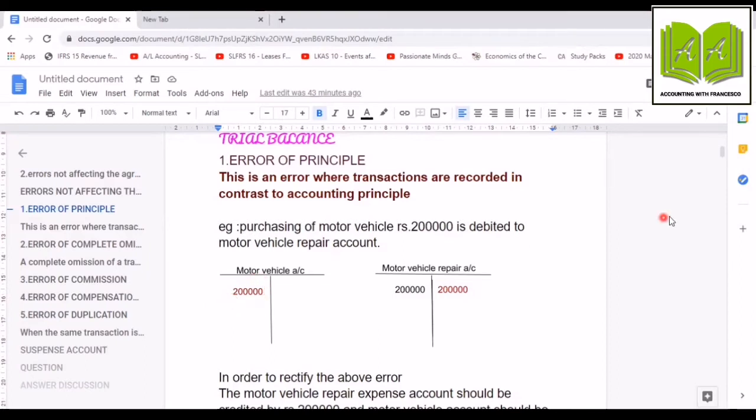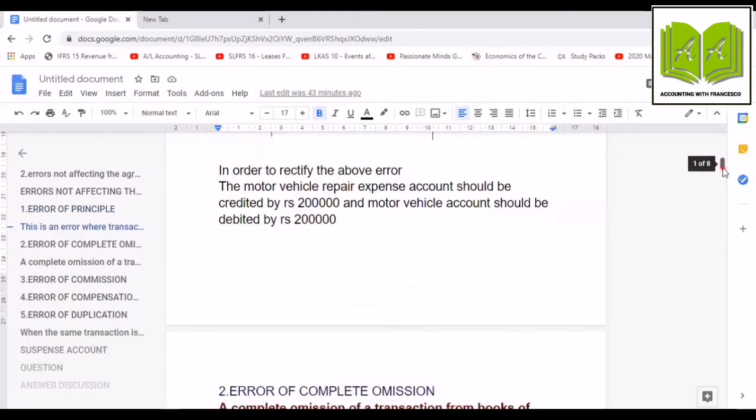So what is the journal entry? Motor vehicle account debit 200,000, motor vehicle repair expense account credit 200,000, and you have to write a narration. Being rectifying purchase of motor vehicle rupees 200,000 erroneously debited to motor vehicle repair account. So then let's move to the other error.